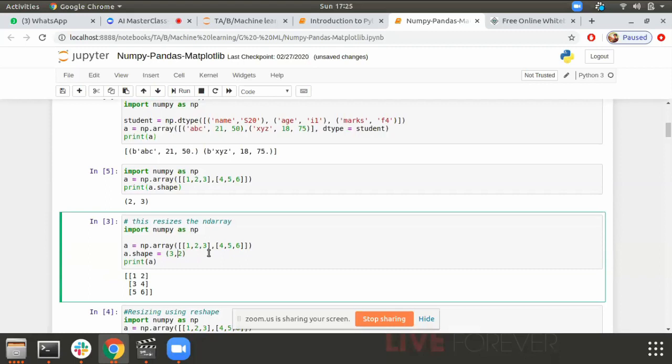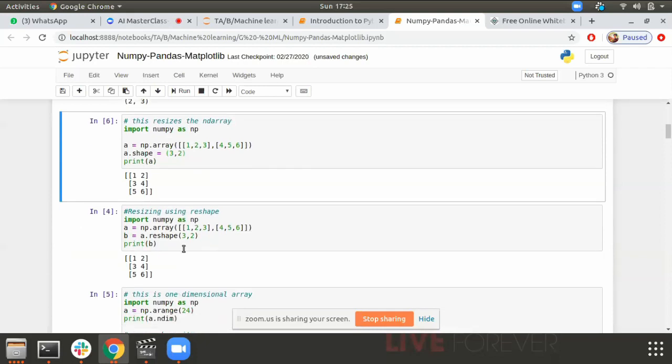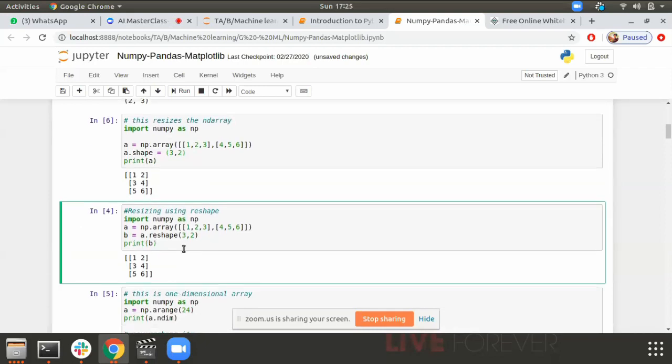Then I resize it. If I want to resize the array as 3 by 2, I do a 3 by 2 instead of a 2 by 3. That gives me 3 by 2. This is one and the same thing.